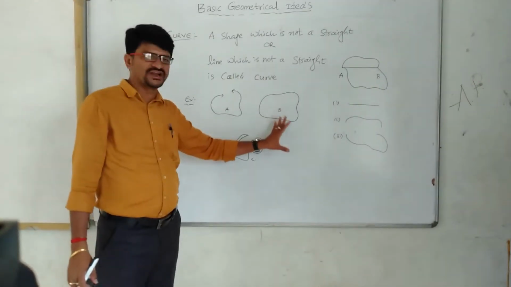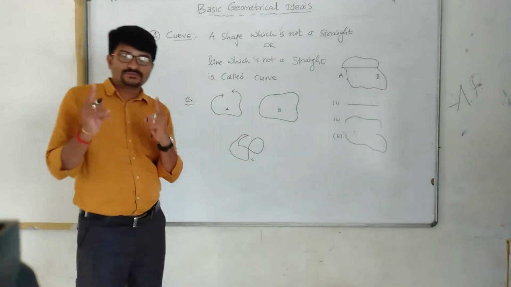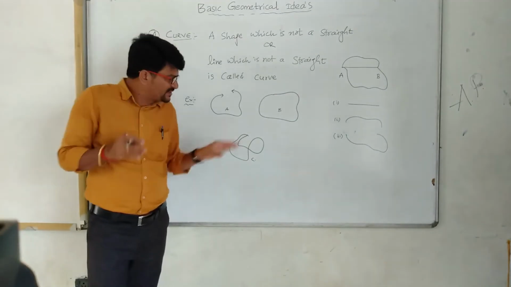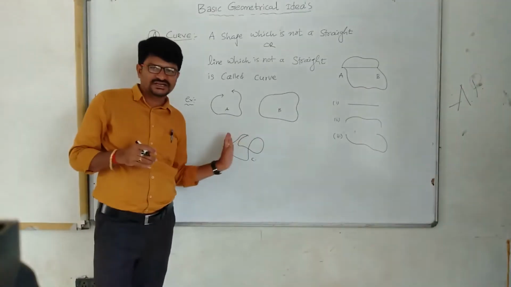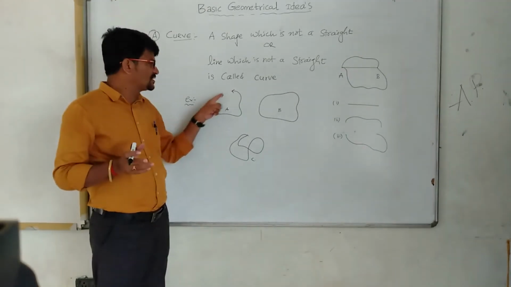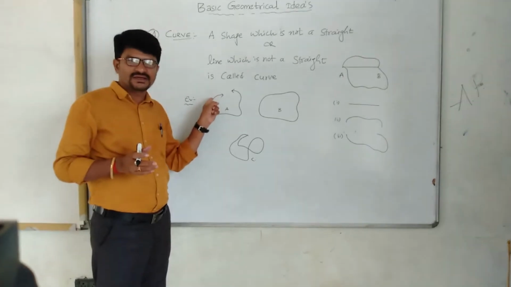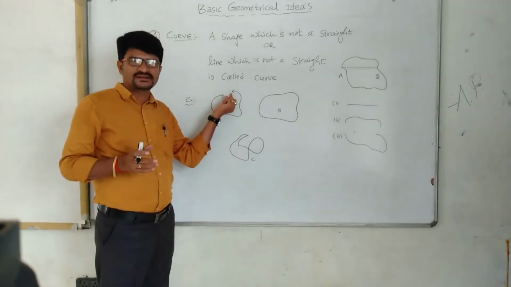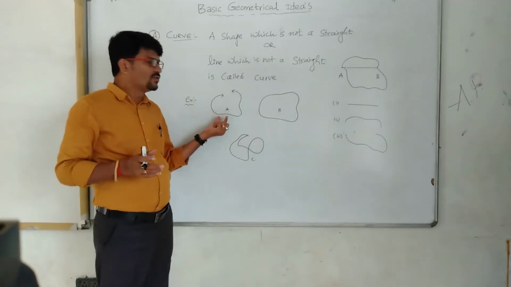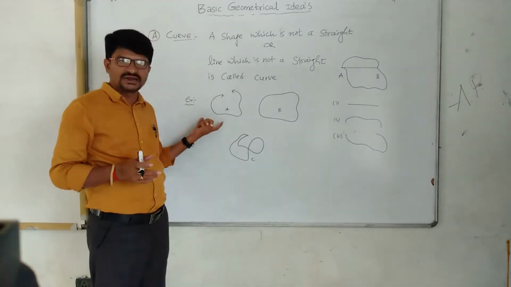These are not straight. If you observe, there is a difference between all these three curves. See, this curve is not combined; some gap is there. This type of curve is called an open curve.